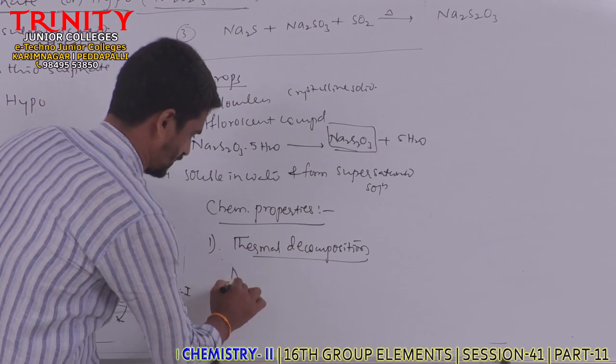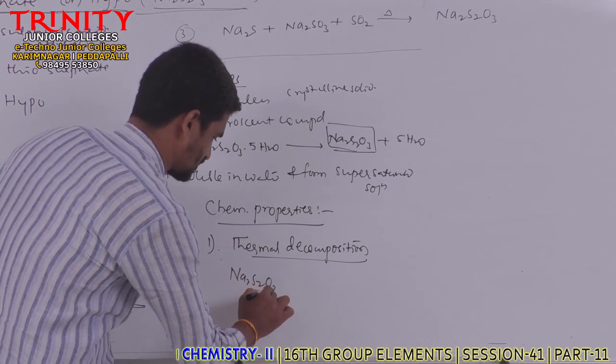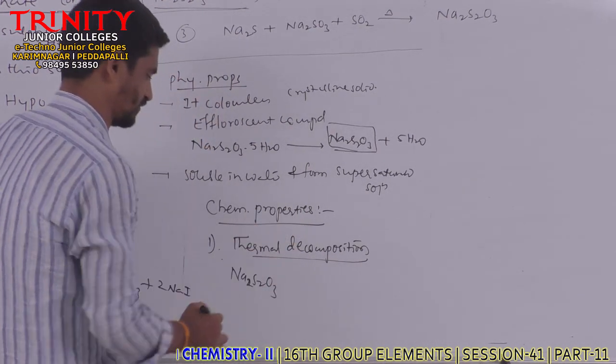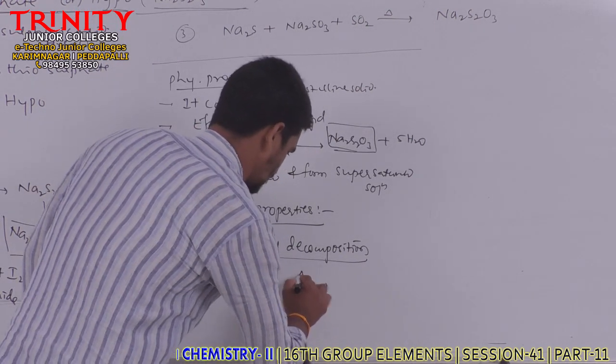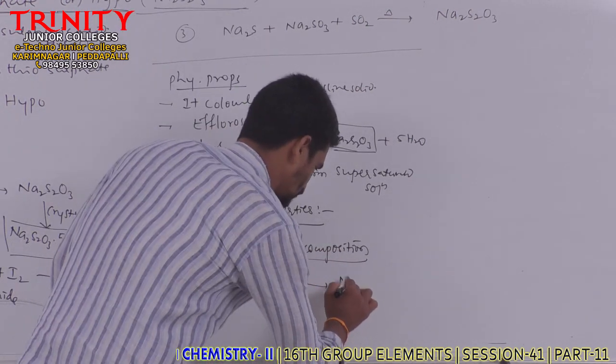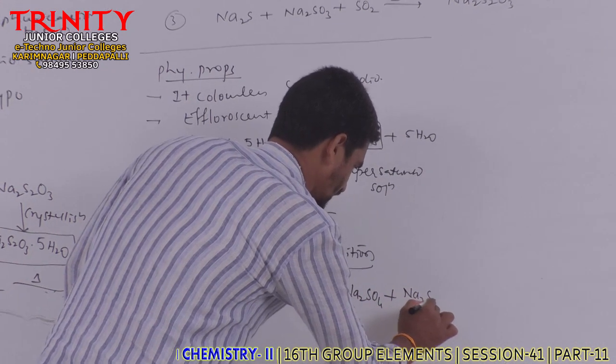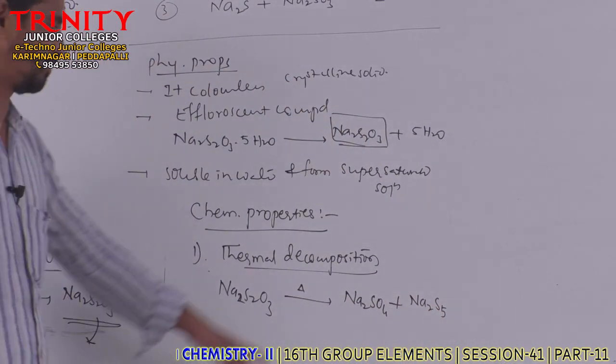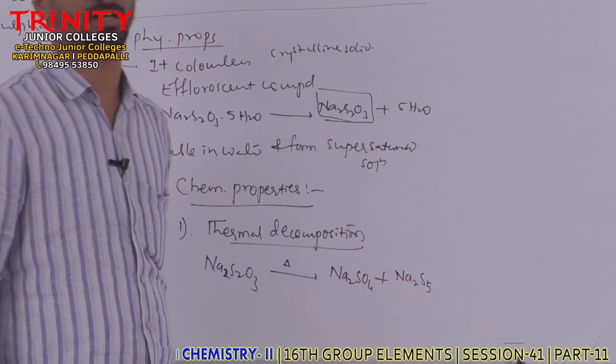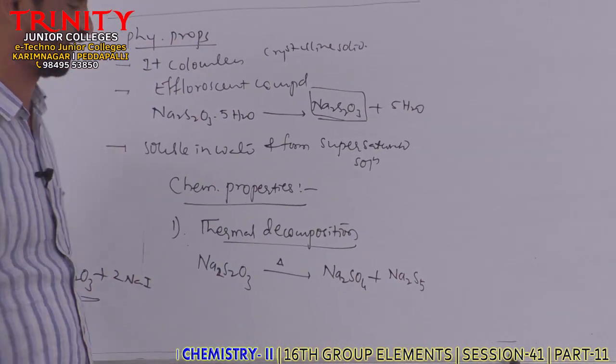Thermal decomposition: when hypo is strongly heated, first on exposure to air it loses water of crystallization. On strong heating it converts into sodium sulfate and sodium pentasulfide, or sodium polysulfide.